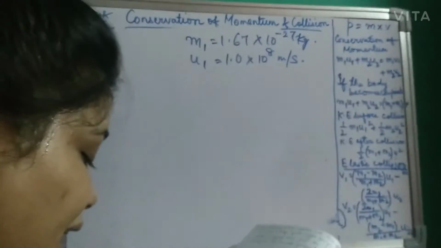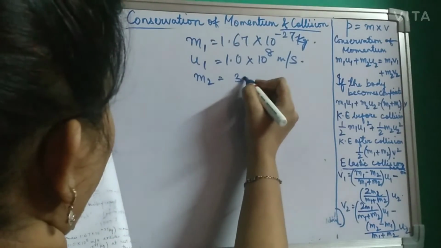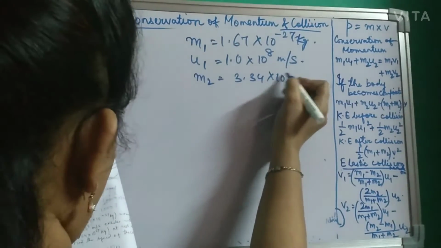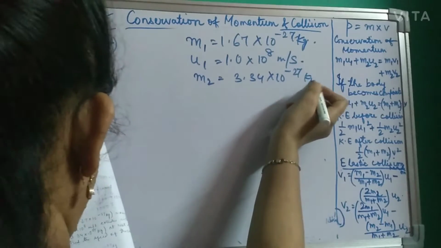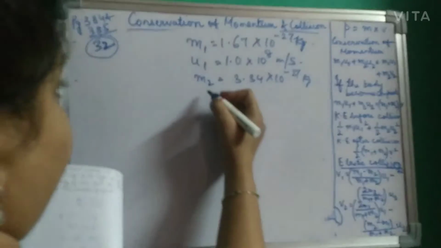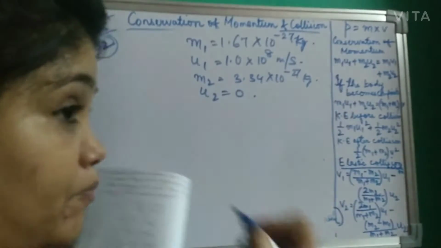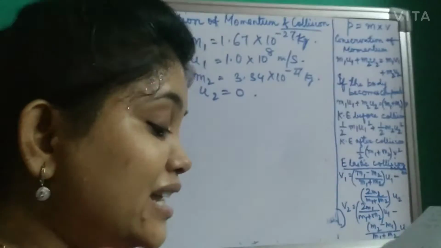It collides with a deuteron. Suppose M2 is the mass, it is 3.34 into 10 to the minus 27 kg, at rest. At rest means U2 is 0. At rest, it sticks to it.